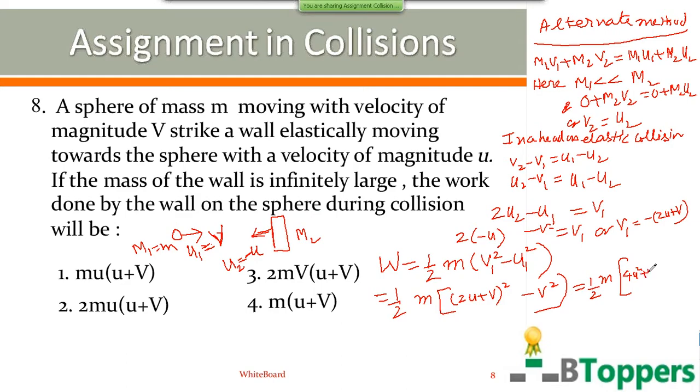If you want to copy the solution of the problem with the alternate method, you can take a pause and copy the solution. So that gives you the second option as the answer. You get 2mu into (u plus v).